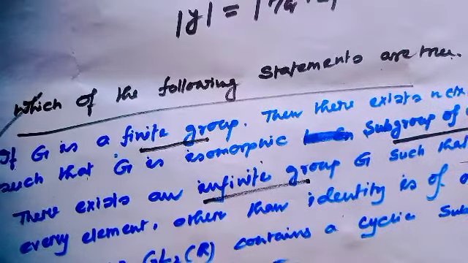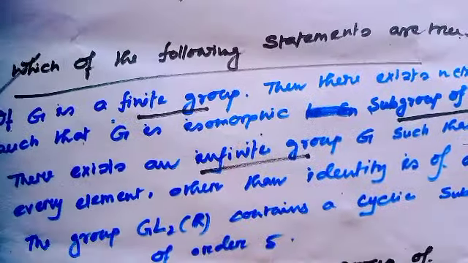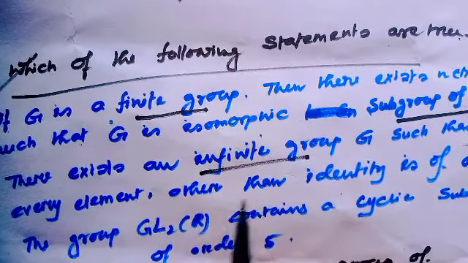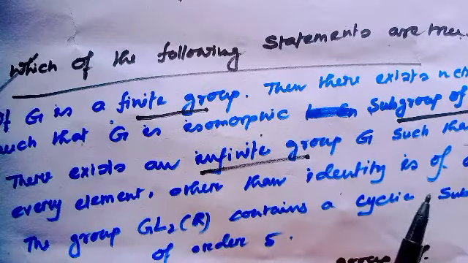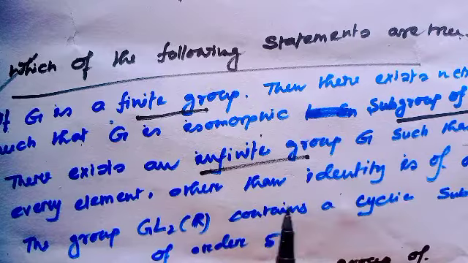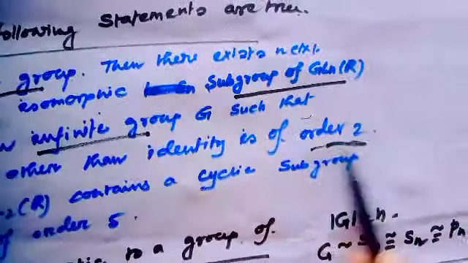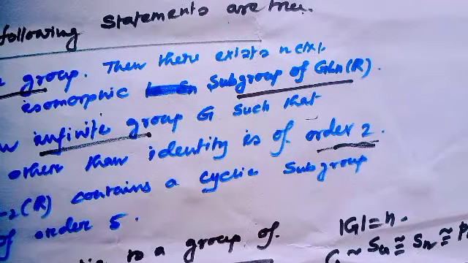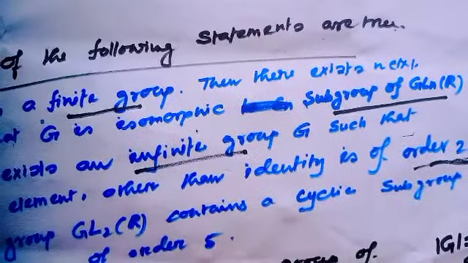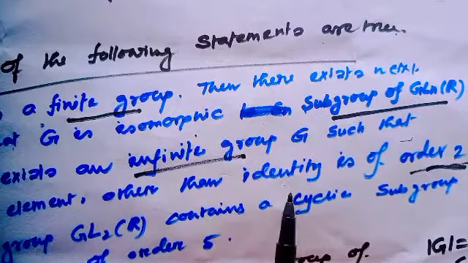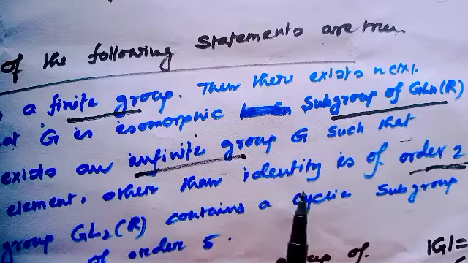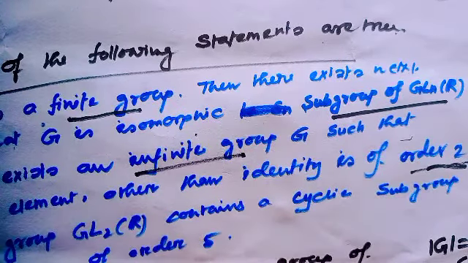Now let's see the second option. The second option says there exists an infinite group G such that every element other than the identity is of order 2. Here the interesting thing is, an infinite group, but every element has order 2.